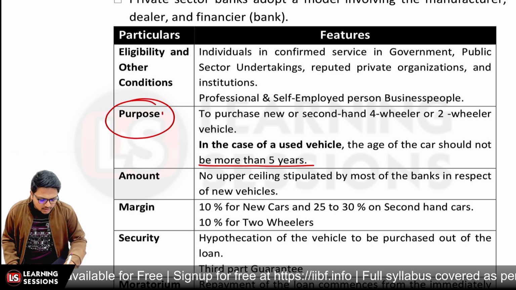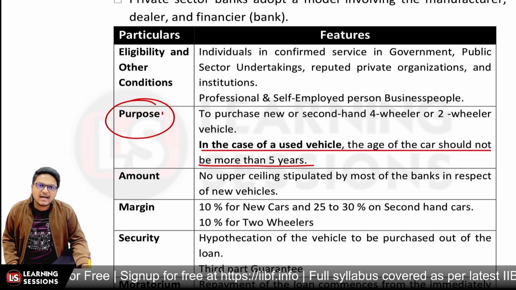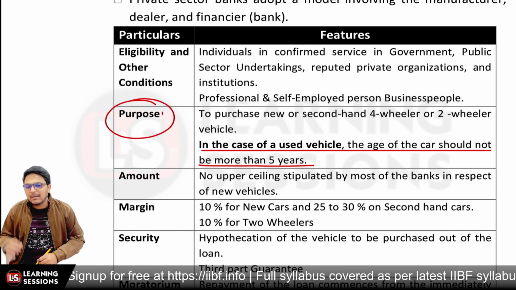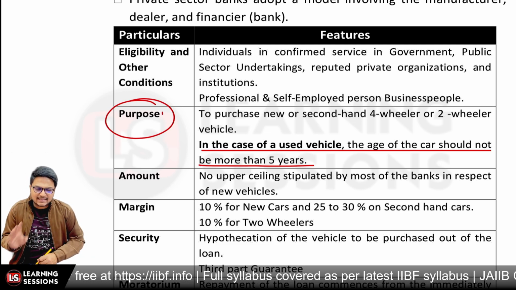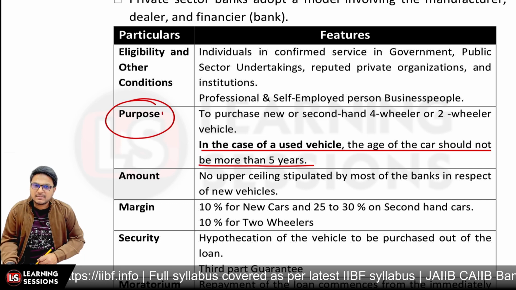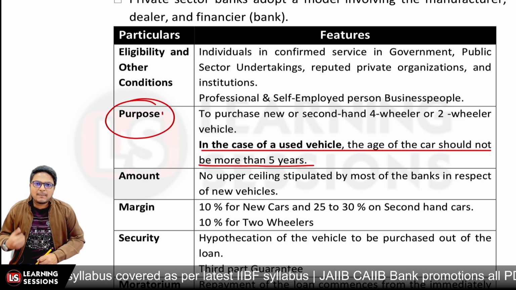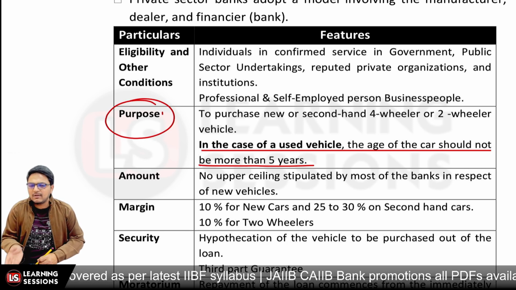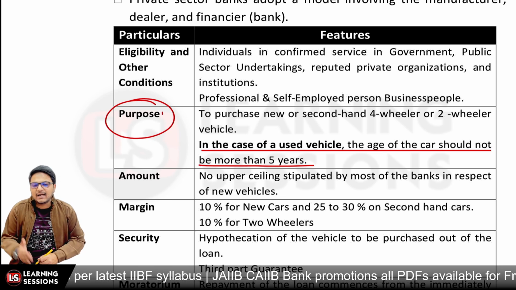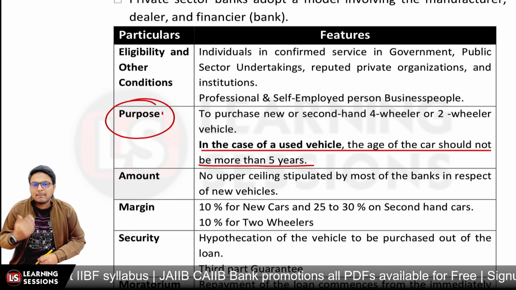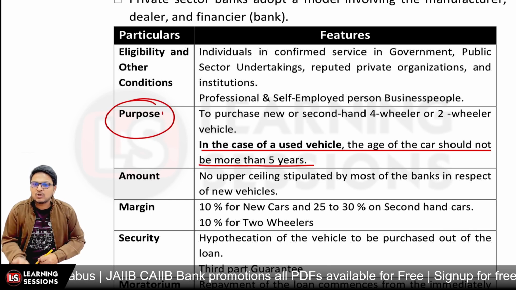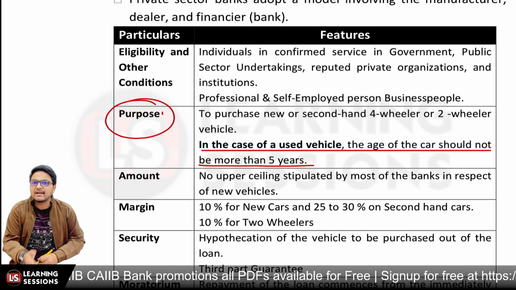Only in that scenario the loan for a second hand car will be given, otherwise not, right? And the amount of loan, there is no upper ceiling as such, that basically varies from bank to bank. And if we talk about the margin for the new car, it is 10%, and particularly for the second hand car, the margin can be from 25% to 30%, and for 2-wheelers it is 10%, but that would be as per the bank policy, and that can be different for different categories of customers.